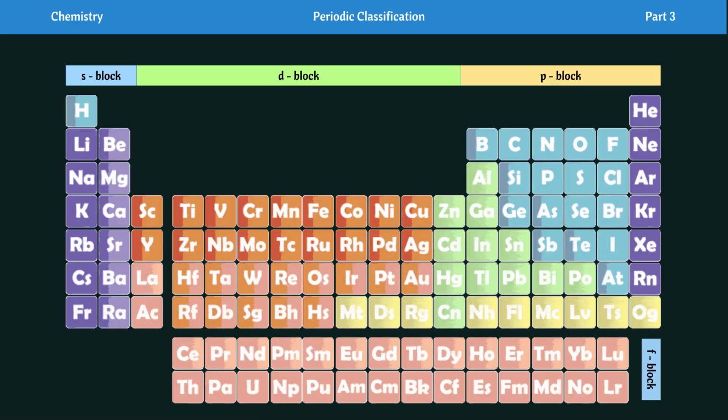In this periodic table we can see the blocks divided. The S block is group number 1 and 2. Then group 3 to 12 is the D block, group 13 to 17 is the P block, and group number 18 is the noble gases. Then at the bottom we can see the F block, in group 3 with period 6 and period 7. The F block contains a total of 14 plus 14, that is 28 elements.